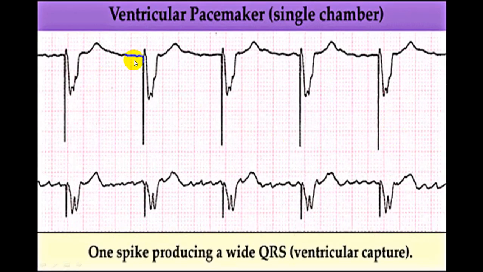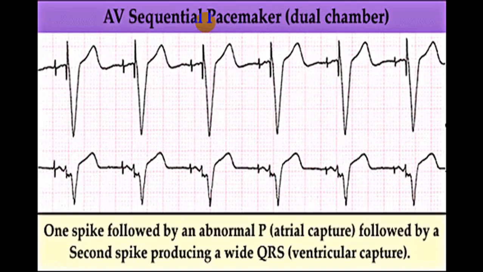Now you can see here there is no P wave, no spike here. You've got a big spike here followed by a broad QRS complex. Spike, broad QRS complex. Spike, broad QRS complex. So this is a single chamber pacing, ventricular pacing. When the ventricle is having poor function, usually ventricular pacing is done. And when the atrium is poorly functioning, then you ask for an atrial pacemaker.